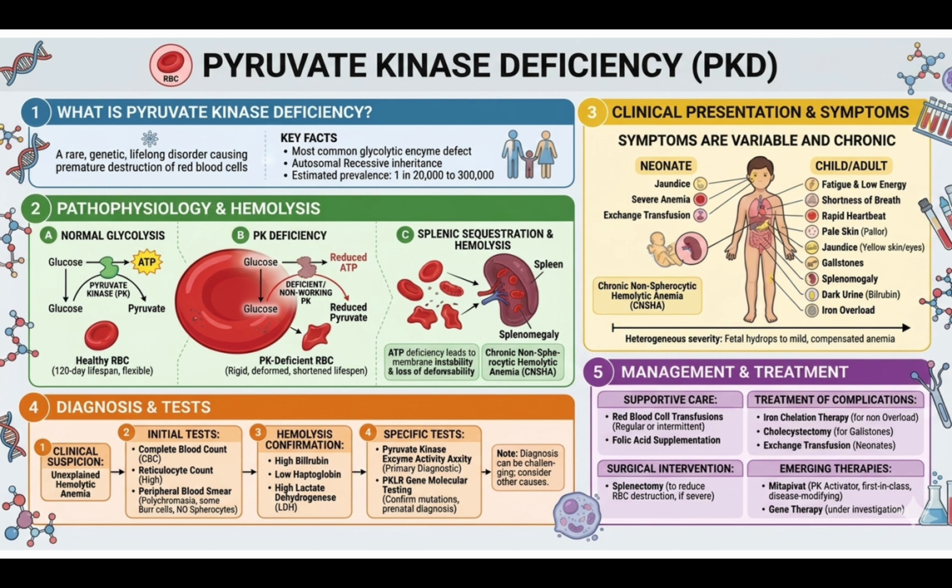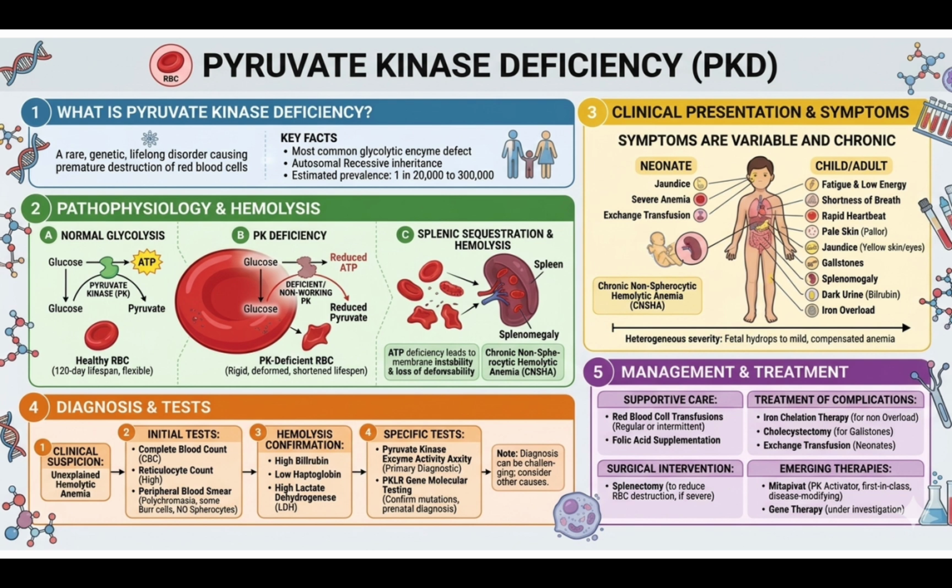When we look out for the clinical symptoms in the patient, we see it slightly different in neonates and in adults. In neonates, there is jaundice, there is severe anemia, and there is exchange transfusion. And in adults, there is fatigue, low energy, shortness of breath, rapid heartbeat, pale skin, jaundice, gallstones, splenomegaly, dark urine, and iron overload. And if you want to do diagnosis and testing of this pyruvate kinase deficiency, first there